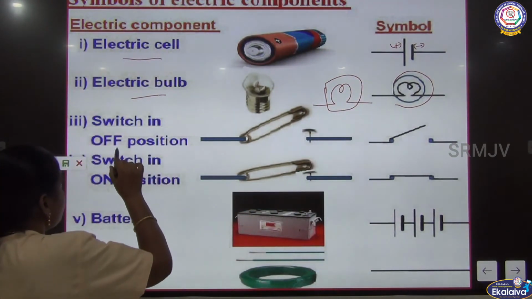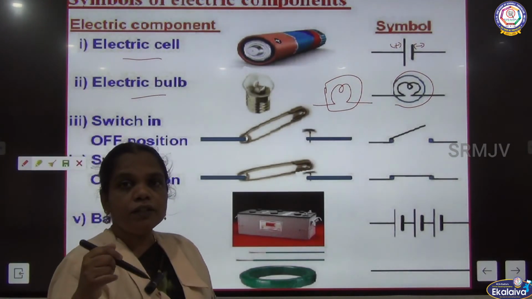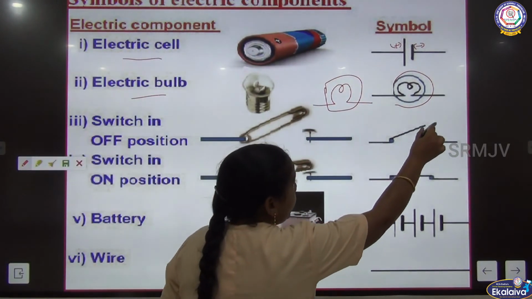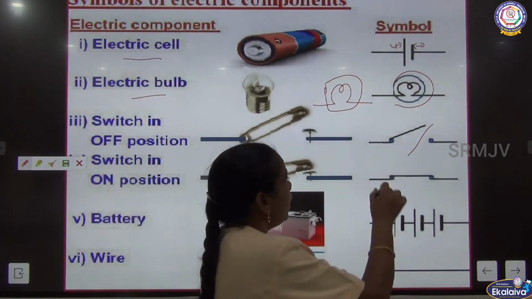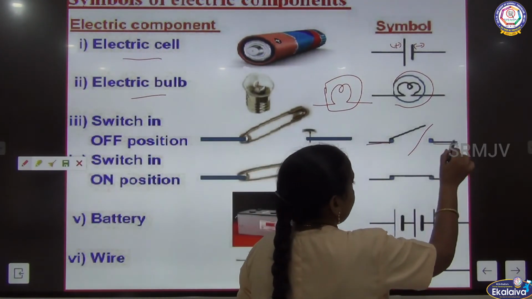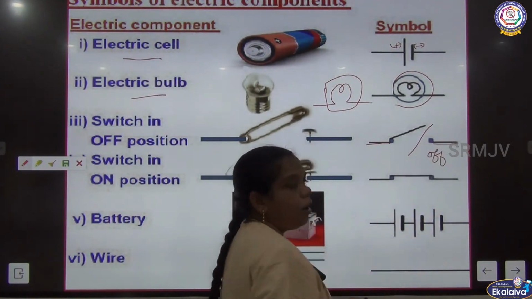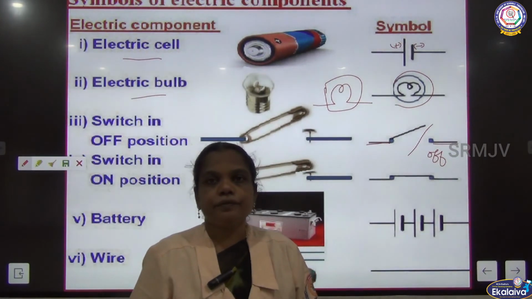And the next one, the switch. There are two positions, switch off as well as switch on. In this position the switch is disconnecting; this end and the other end are disconnected. So this one is off, and the circuit is broken.